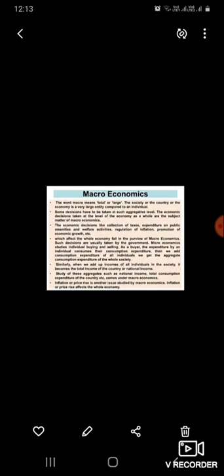Microeconomics studies individual buying and selling. As a buyer, the expenditure by an individual consumer is consumption expenditure. That is what we study in microeconomics. But in macroeconomics, we study the consumption expenditure of the whole society, and the income of the country or national income, and these are included in macroeconomics.